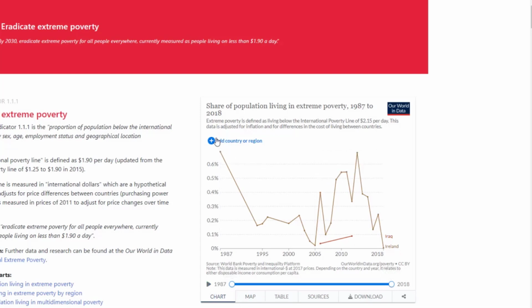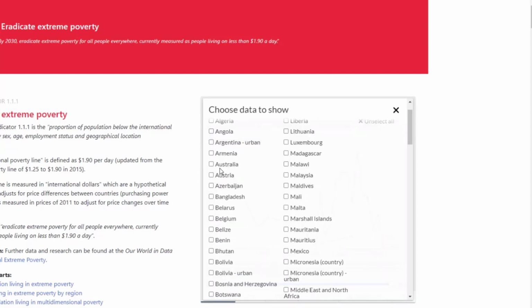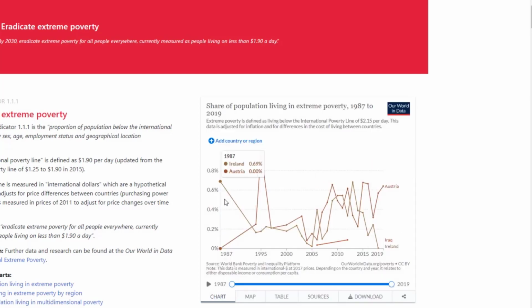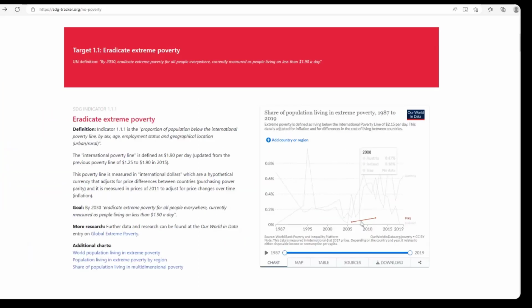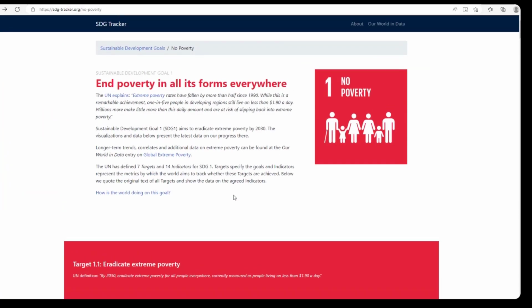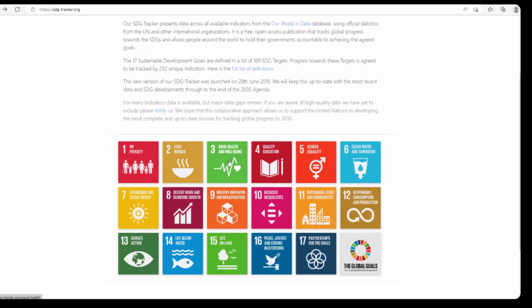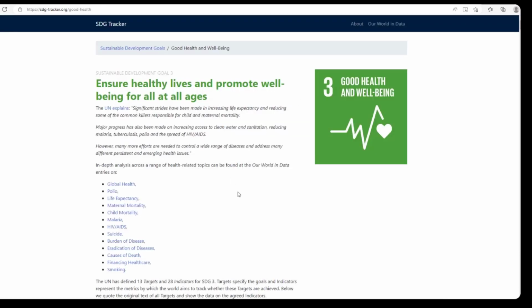I think perhaps we might take some other countries. Let's take Austria as well. So now we have a little bit more data to compare. So you can see how Austria compares to Iraq, and so you can see the reason in this, there probably isn't a lot of data for Ireland in relation to extreme poverty. But let's just have a look at another one where we might be doing perhaps a little better.